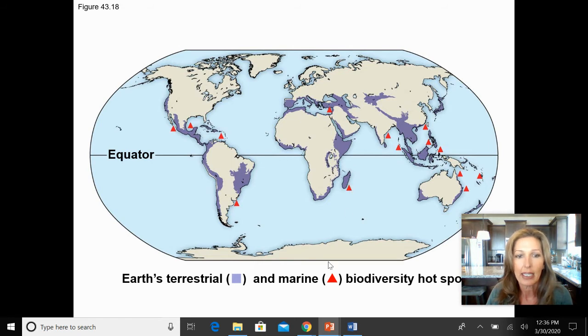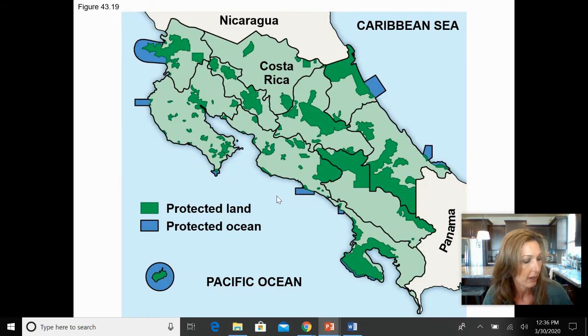So you can see here some of the terrestrial and some of the marine biodiversity hotspots where we're only going to find certain species. So with these hotspots, it's really important that countries establish protected lands or nature reserves in order to make sure these hotspots remain intact and we don't lose those endemic species from our planet.